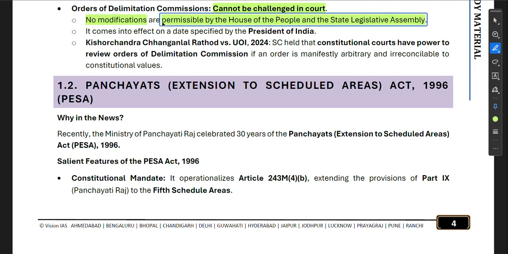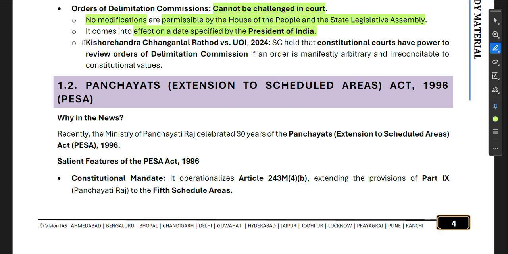It simply means that whatever orders the Delimitation Commission brings up, they will not be modified by the Lok Sabha or the State Legislative Assembly. Even Parliament cannot do anything with the order of the Delimitation Commission, and the State Legislative Assembly also cannot do anything. It will be final. It comes into effect on a date specified by the President of India. Now, who decides the date on which it will be enforced? It will be decided by the President of India.